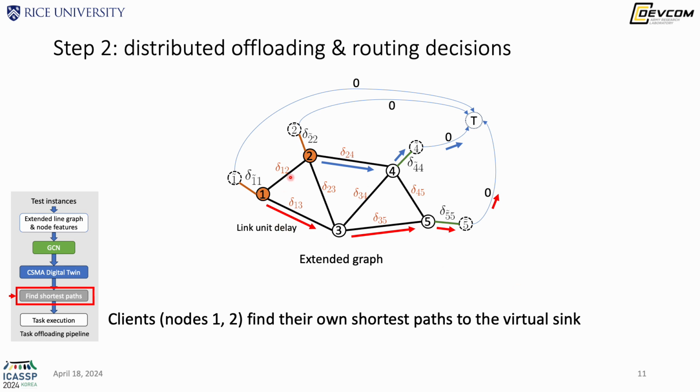So once we have those edge weights, the deltas, the offloading and routing decisions are pretty straightforward. We just find the shortest path between the clients and the virtual sink.